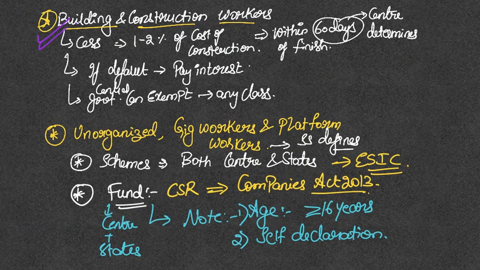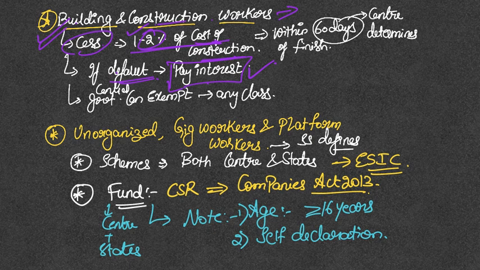Previously, there was a separate law for building and construction workers which has been subsumed under this present Social Security Code. So, in the provisions laid down for the safeguard of building and construction workers, the code mandates a cess, which is a minimum of 1% and a maximum of 2% of what? Cost of construction. This will be used towards the social welfare of the construction workers. So if you default, you will have to pay interest. That is, the construction company should pay along with an interest.